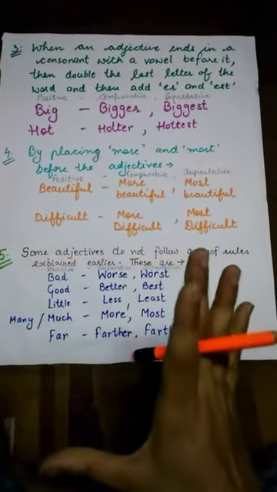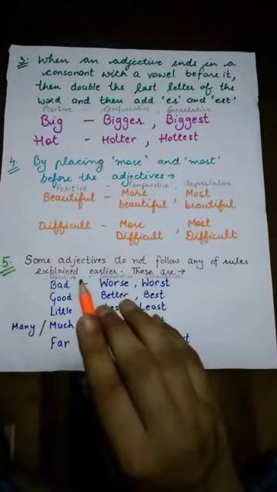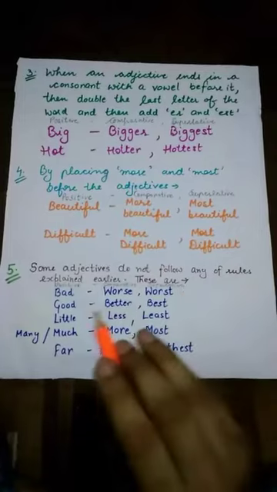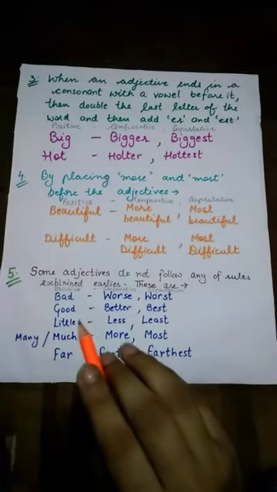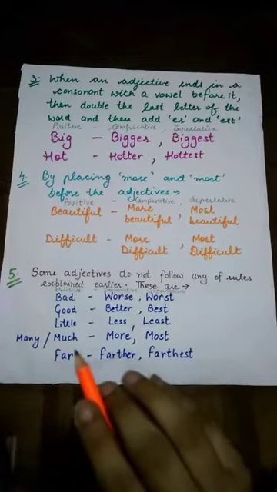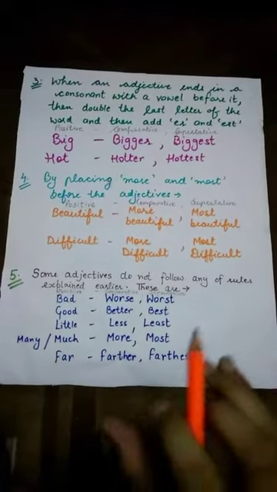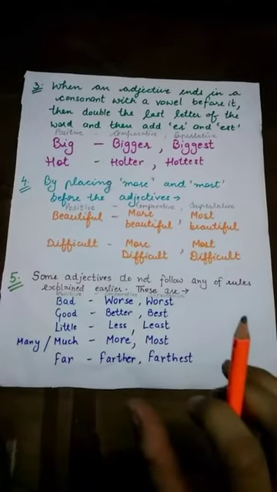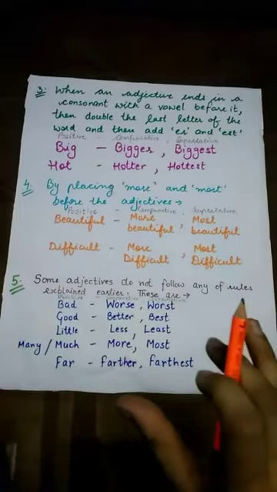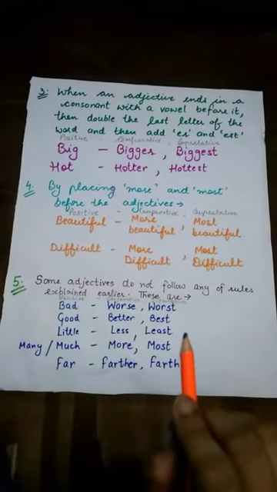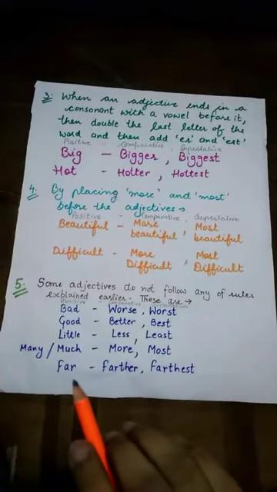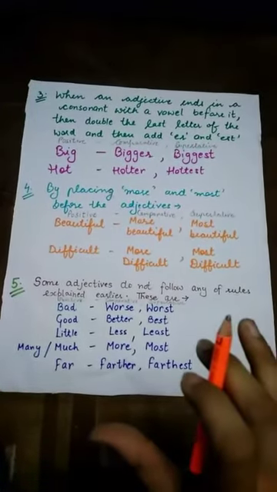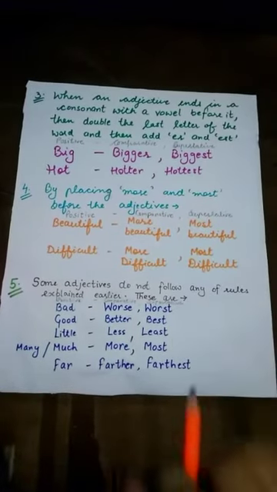Now let's talk about the rule number 5. Some adjectives do not follow any of the rules explained earlier. These are the following examples. Bad, good, little, much or many, far. Now take a minute and observe their comparative and superlative degree of adjectives. As you have seen, their comparative and superlative degree of adjective is totally different from their positive degrees. So they do not follow any of the rules which are discussed earlier.